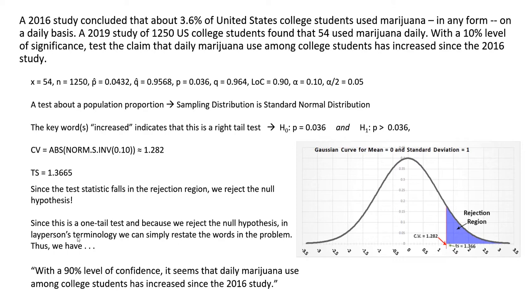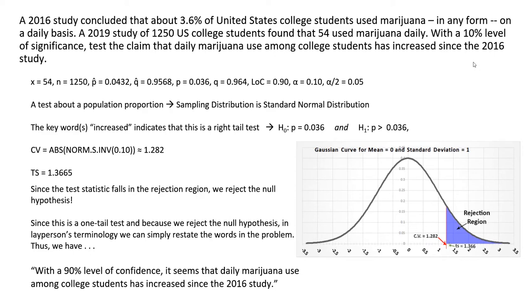Since this is a one-tailed test, and because we reject the null hypothesis, in layperson's terminology, we simply restate the words in the problem. Thus, we have, with a 90% level of confidence, it seems that daily marijuana use among college students has increased since the 2016 study. This is the final slide from the problem.